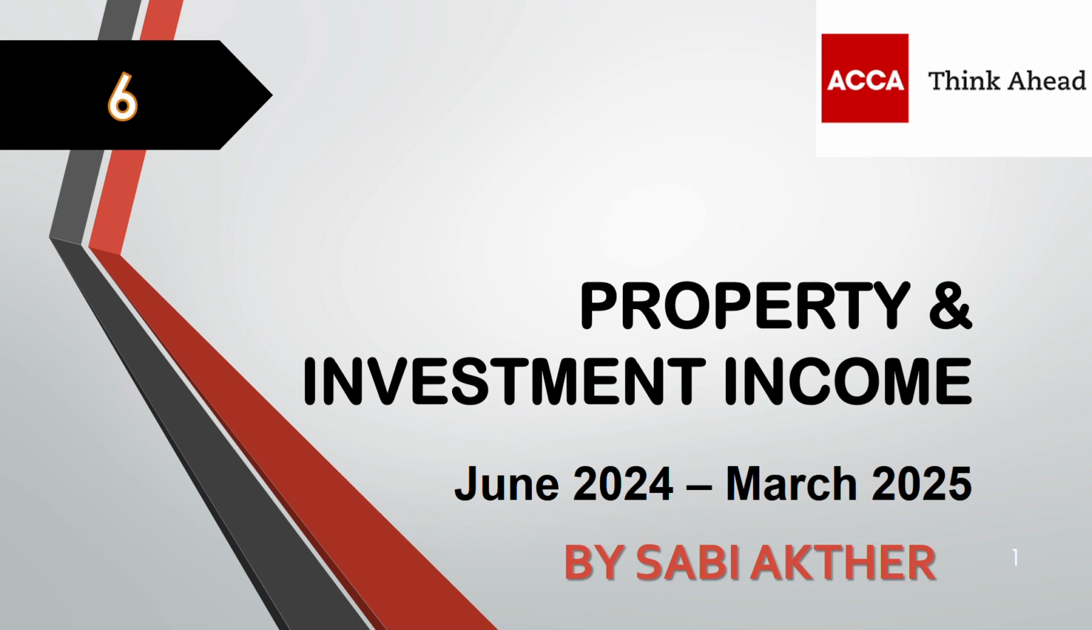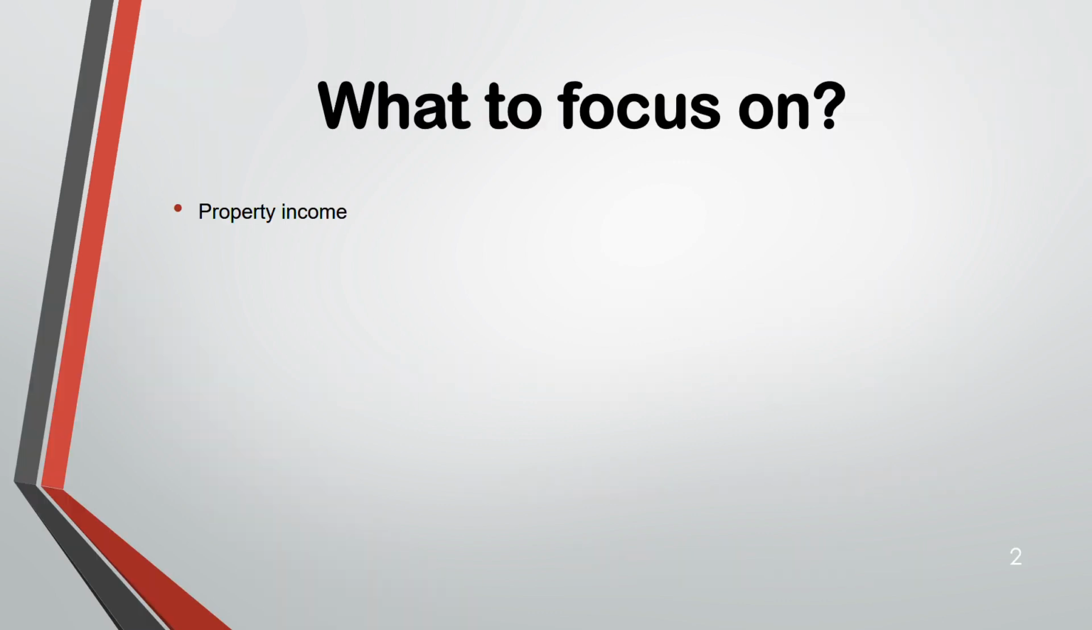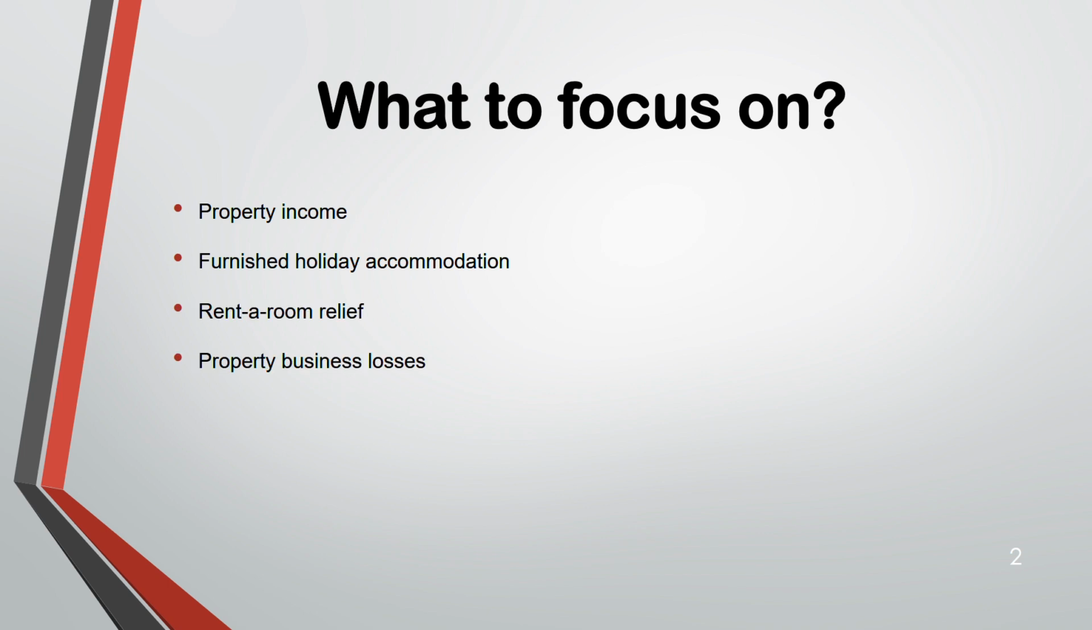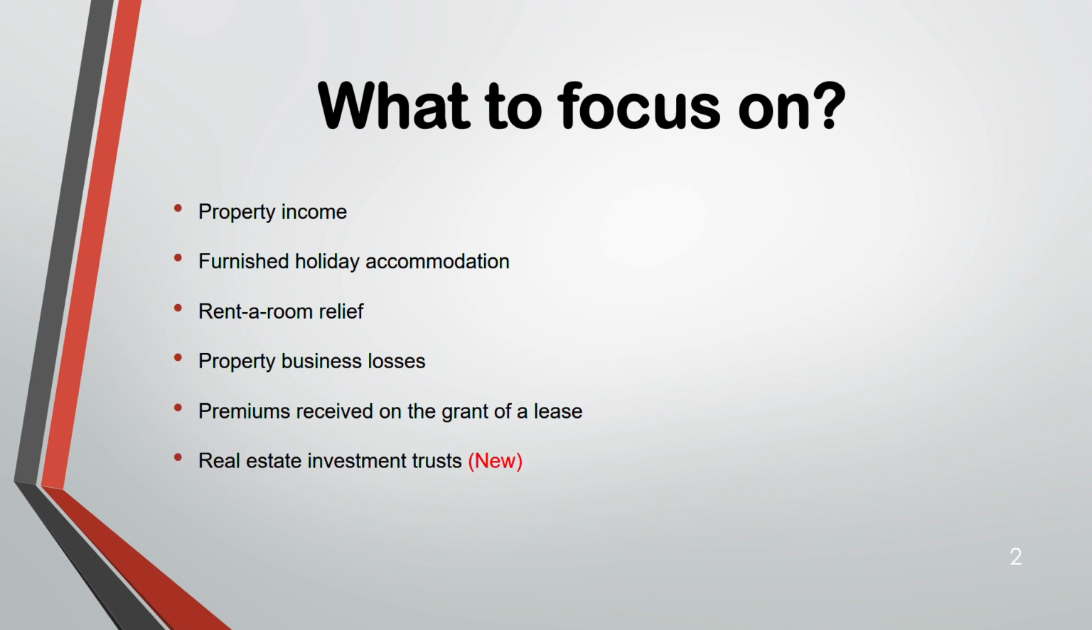Now, in this lecture, we are going to focus on property income, furnished holiday accommodation, rent a room relief, property business losses, and premiums received on a grant of a lease. All the 5 points I've mentioned were covered in taxation. This is just a quick revision. Wherever I have mentioned new in red, those are the sections which are included especially in ATX. They were not there in your taxation, they are new for ATX.